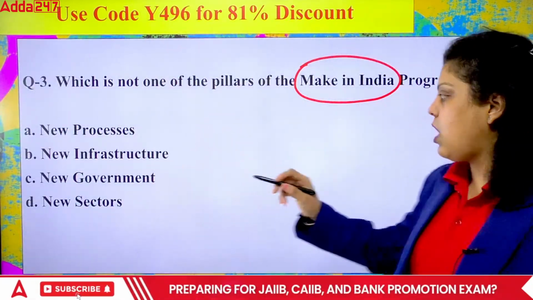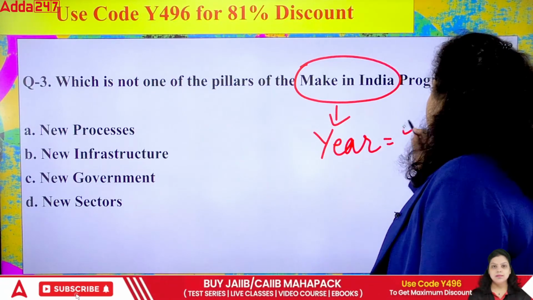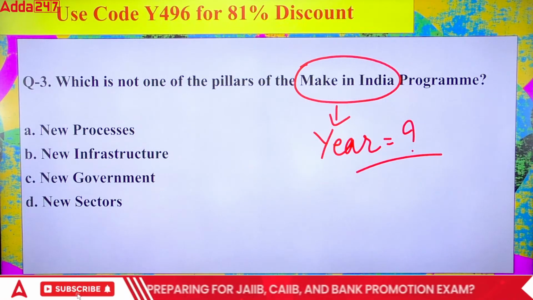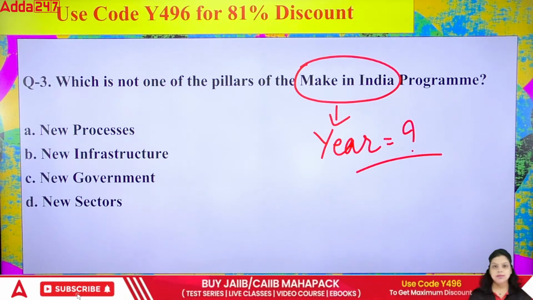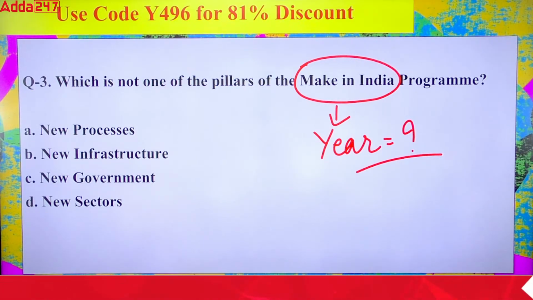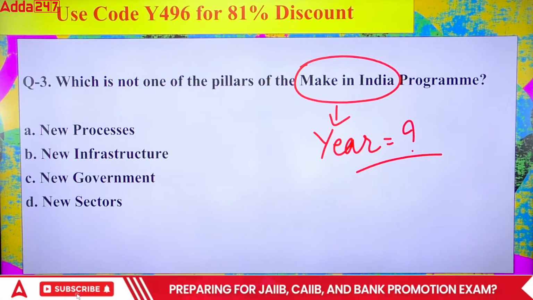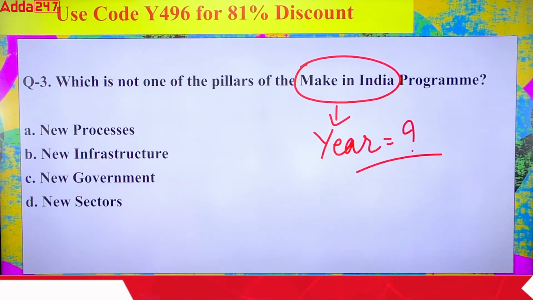Also, let me know in the comment section in which year Make in India was introduced. So there are 2 things you have to answer here: which of the following is not the pillar, and the year in which Make in India was introduced.